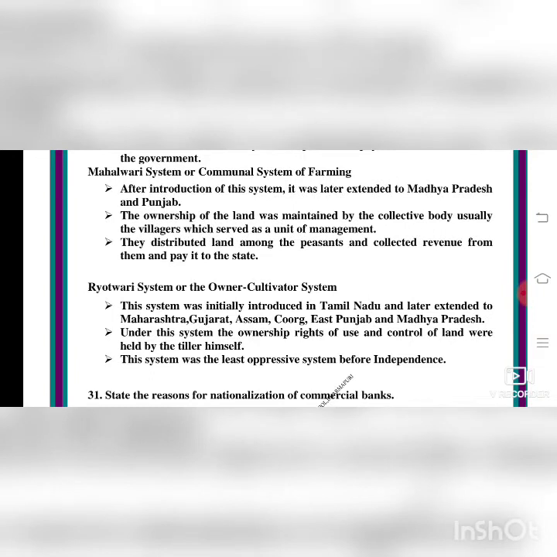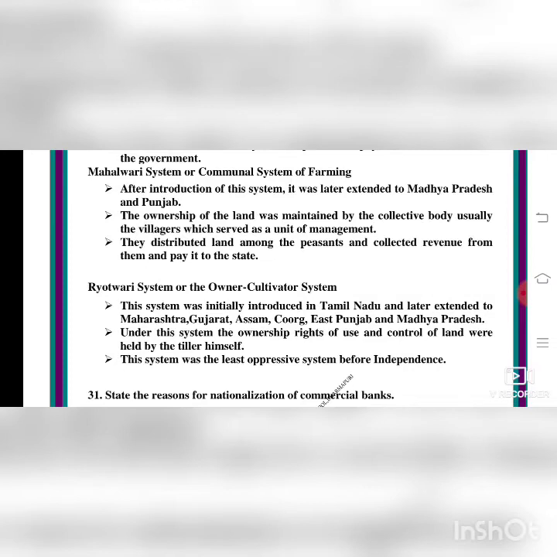Lastly, the Ryotwari system, or the owner cultivated system. This system was initially introduced in Tamil Nadu and later extended to Maharashtra, Gujarat, Assam, Coorg, East Punjab and Madhya Pradesh. Under this system, the ownership rights of use and control of land were held by the tiller himself, by the farmer himself. This system was the least oppressive system before independence.